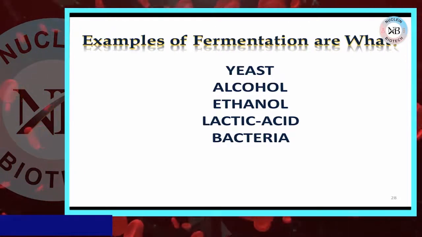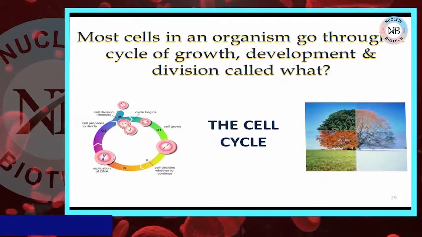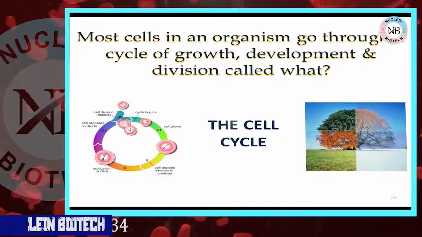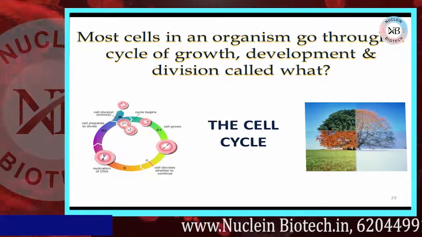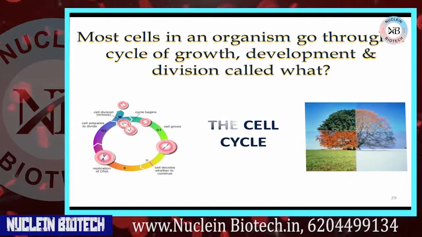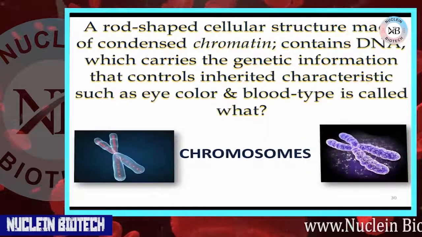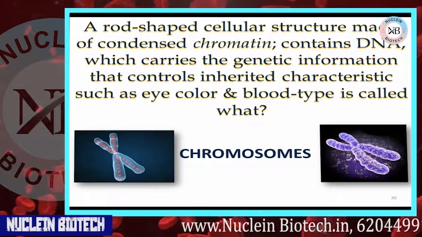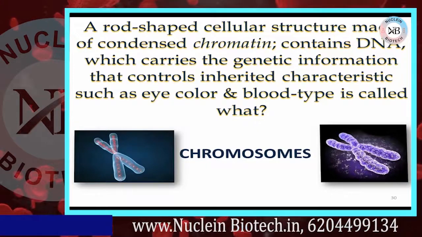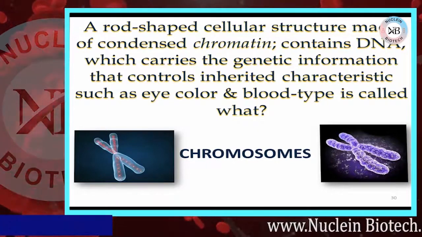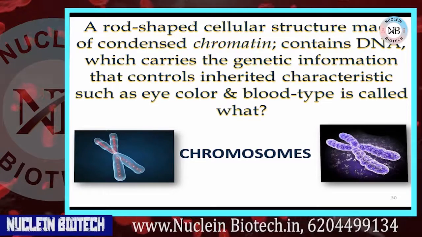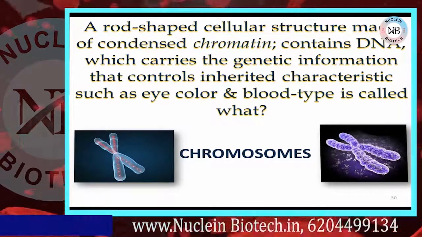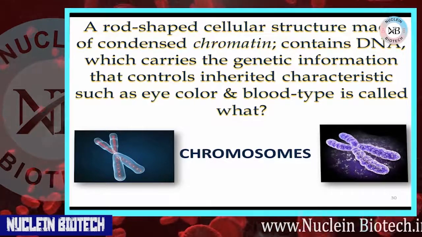A cycle of growth, development and division. This cycle is known as the cell cycle. A rod-shaped cellular structure made of condensed chromatin contains DNA, which carries the genetic information that controls inherited characteristics such as eye color and blood type. This is known as a chromosome. A chromosome is a rod-shaped cellular structure made up of condensed chromatin.